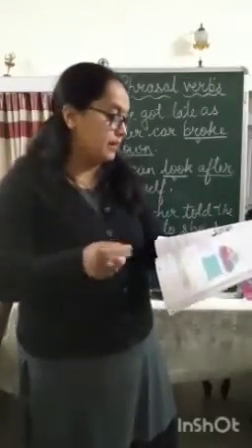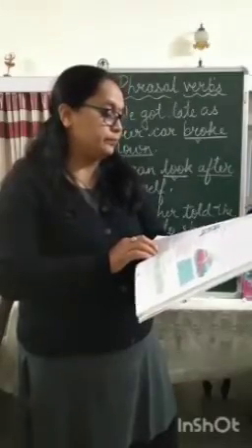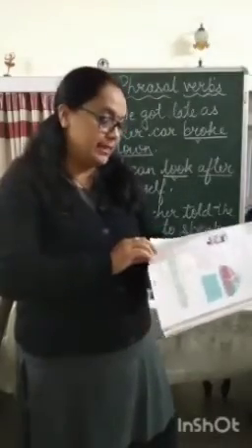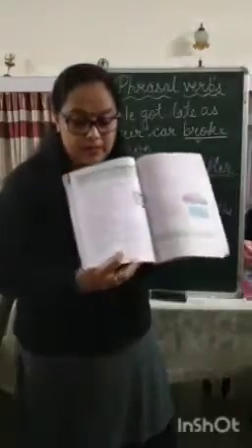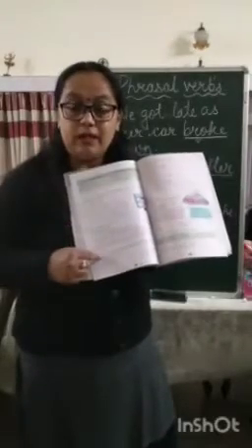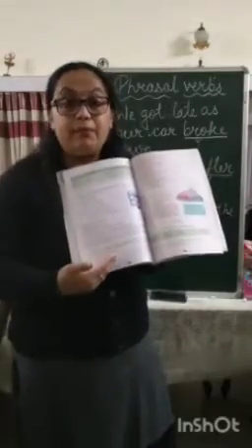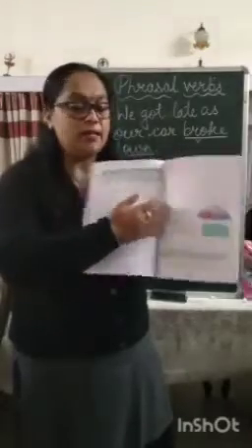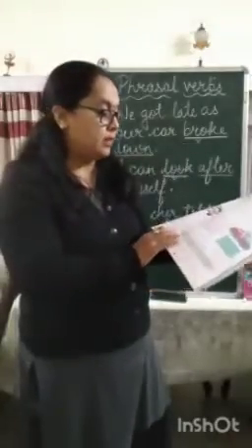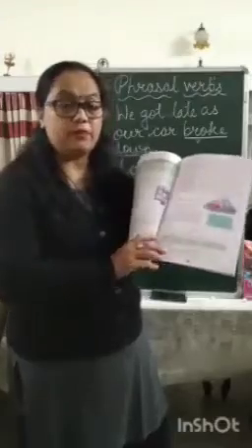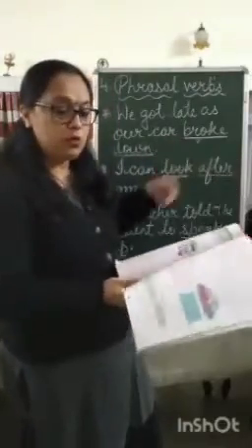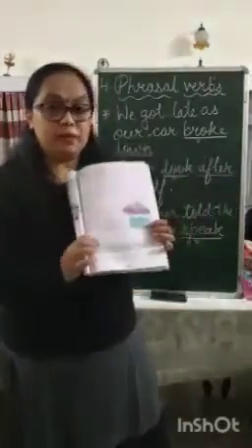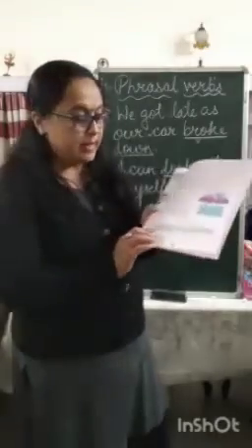So first example is already given to you. If you read the explanation given here, you can understand the example better, and then you have to follow the remaining parts. Okay, and E part is of phrasal verbs. Phrasal verbs I have just explained to you. Now in this box a few phrasal verbs are given. Okay, for example, gave up.